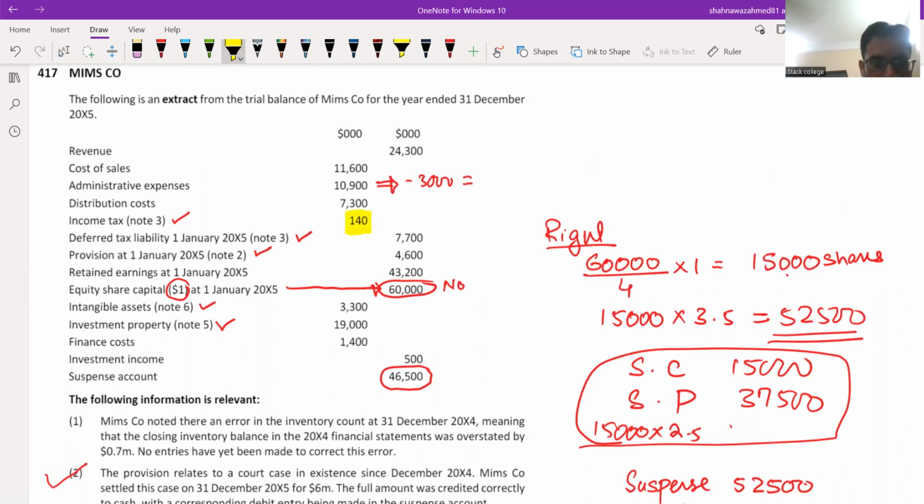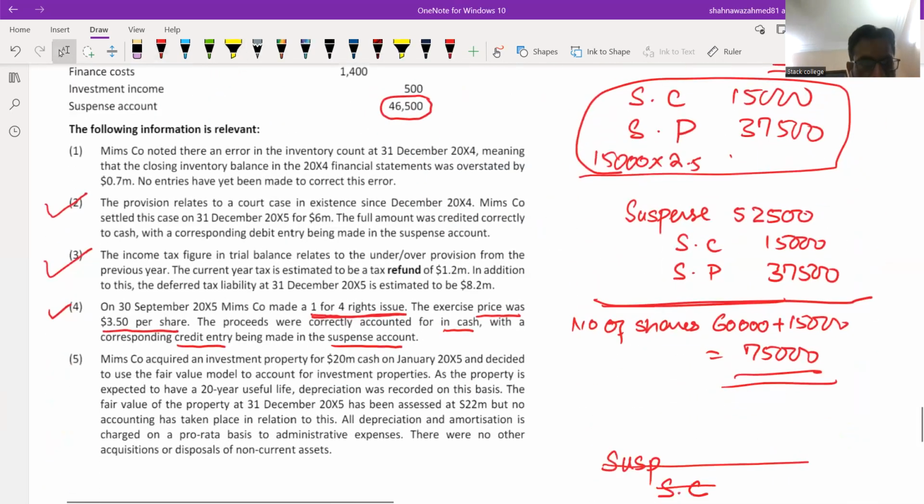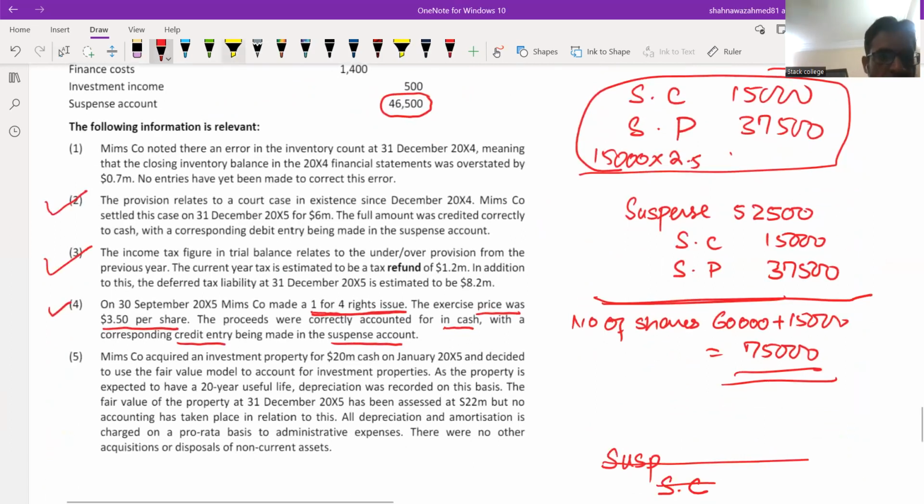Also the deferred tax liability beginning balance is 7,700. Two items related to tax are given.